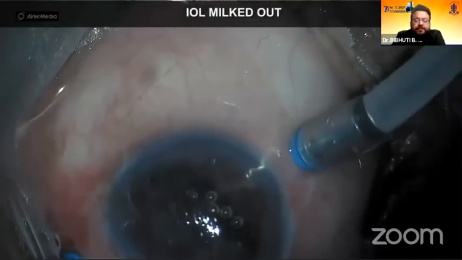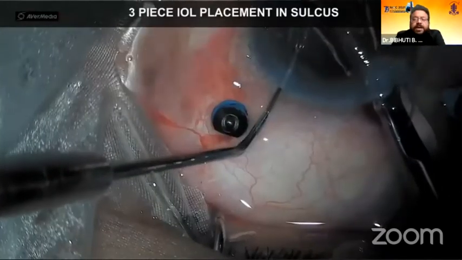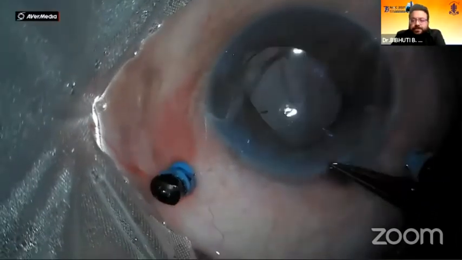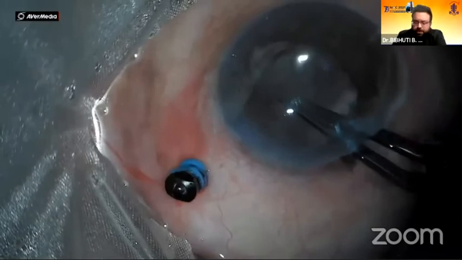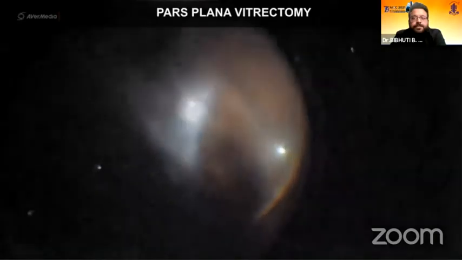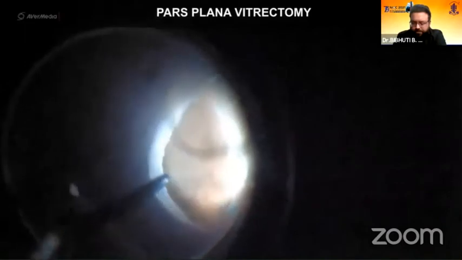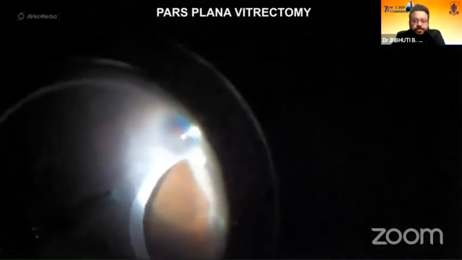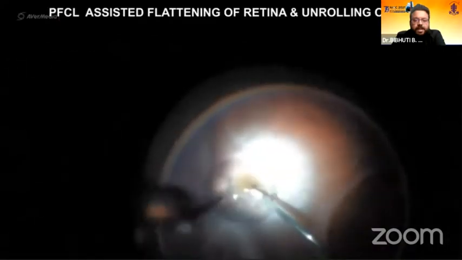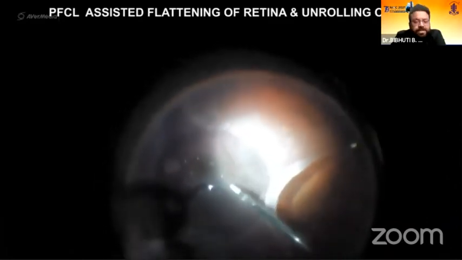The IOL was explanted from the main phaco wound. A 3-piece IOL was placed in sulcus, and then the main phaco wound was sutured. The pars plana ports were opened, and a core and a peripheral vitrectomy was then performed. PFCL was injected to flatten the retina and unroll the rolled posterior edge of the giant retinal tear.